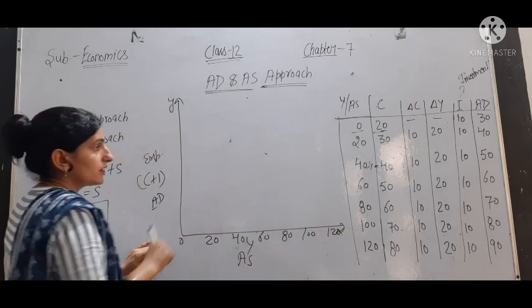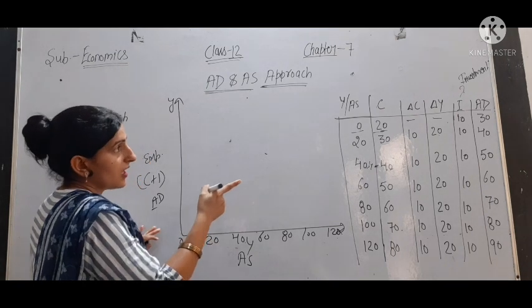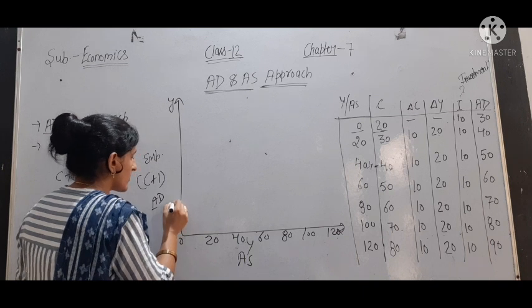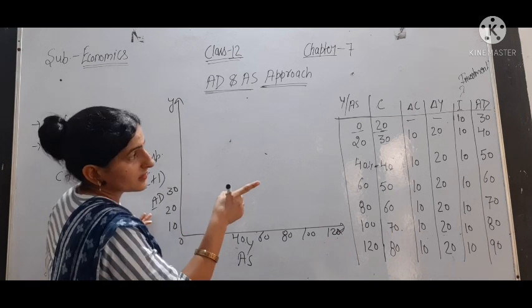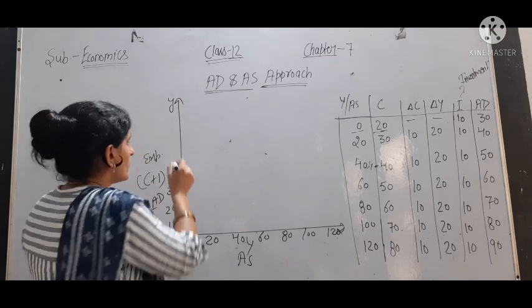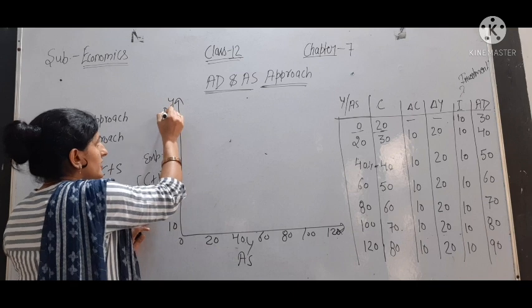Then for aggregate demand, I is given starting from 10, so we take 10, 20, 30, 40, 50, 60, 70 and 80.